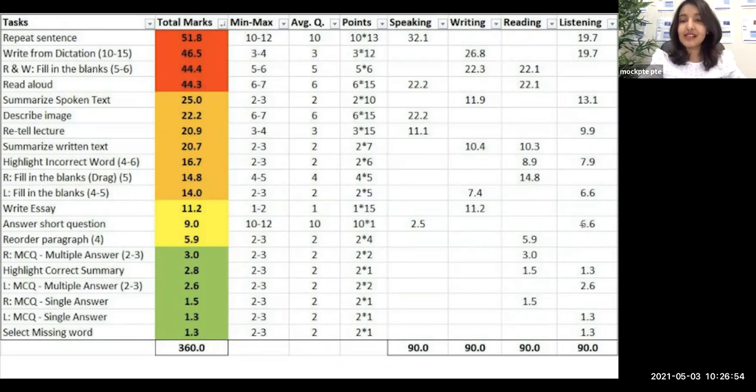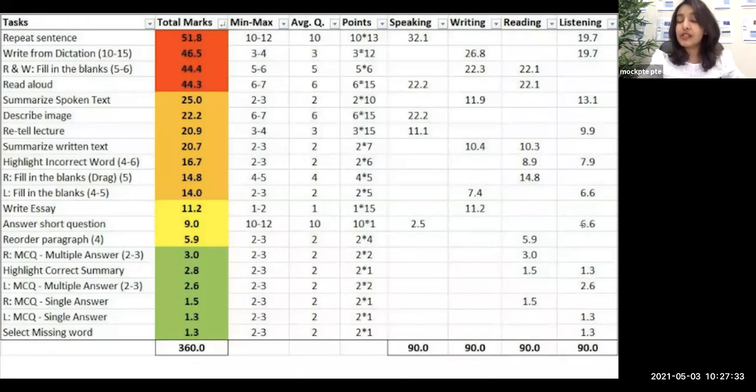All right, so this task is contributing more points to your listening module and 2.5 points to your speaking module, because you have to listen to the audio and then give a one-word or few-words answer. Now, how does it give points to speaking and listening? It is giving fewer points to your speaking because the points given to your speaking part are only based on your fluency and pronunciation. That means as long as you give an answer, whether it is right or wrong, if you speak, you could still get this 2.5 points for your speaking part, which is the reason why I'm saying if you do not know the answer to the question, please do not keep silent, give an answer anyway.